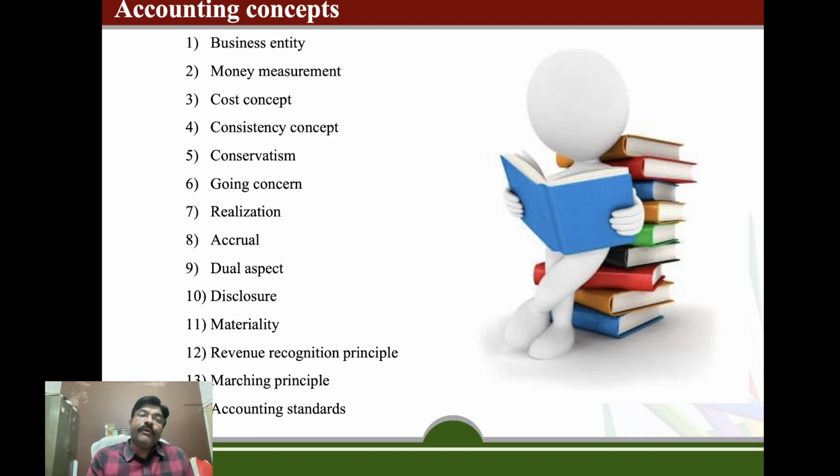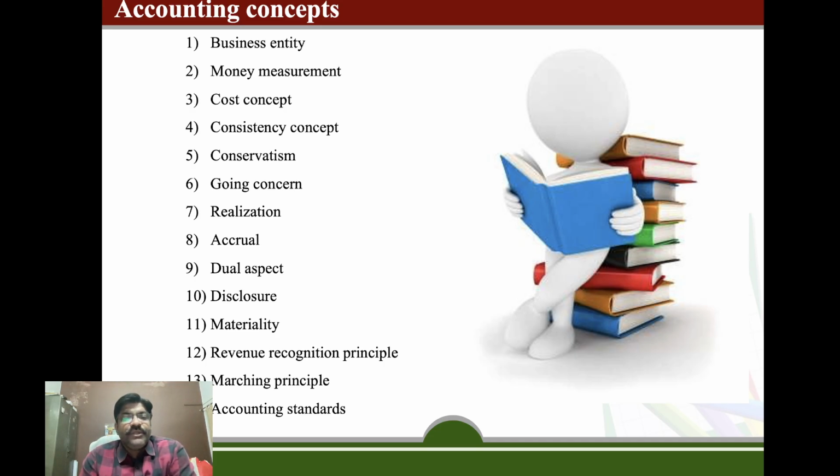When we are talking about the concepts of accounting, there are 12 concepts and 4 conventions of accounting. The concepts of accounting are business entity, money measurement, cost concept, consistency concept. Conservatism is considered a convention.